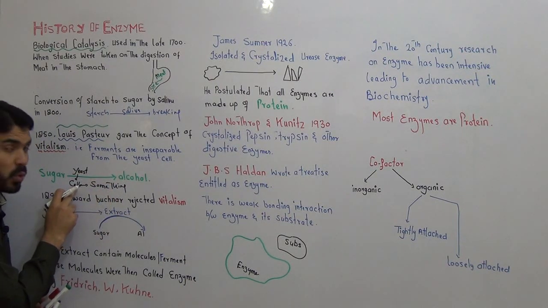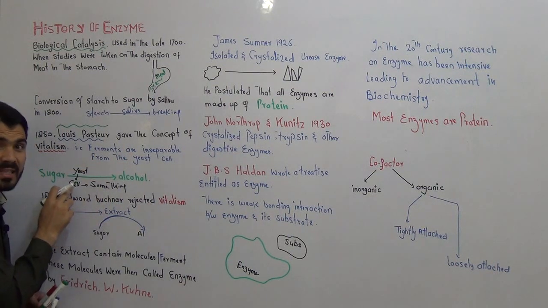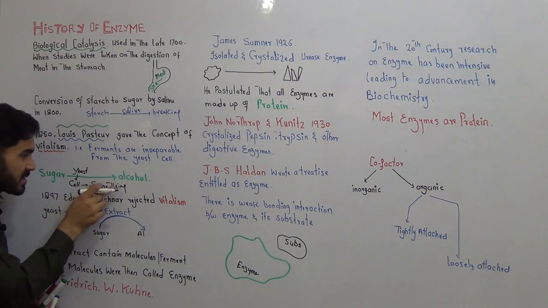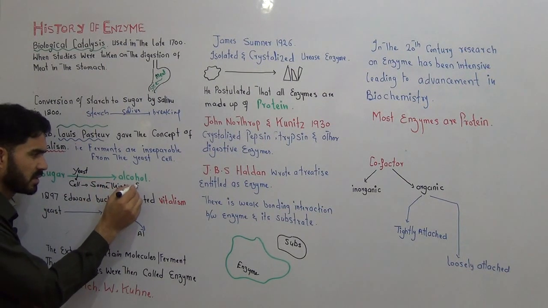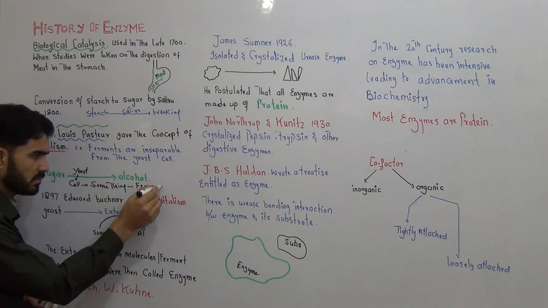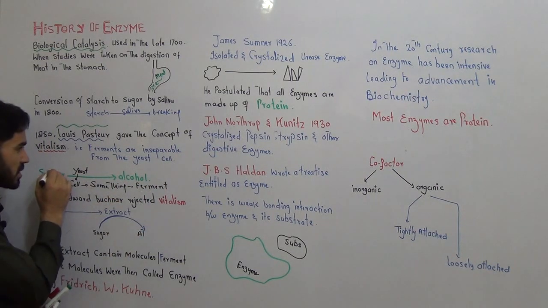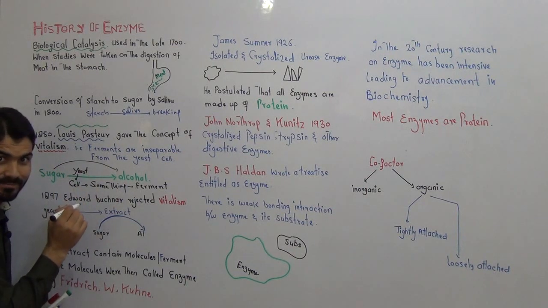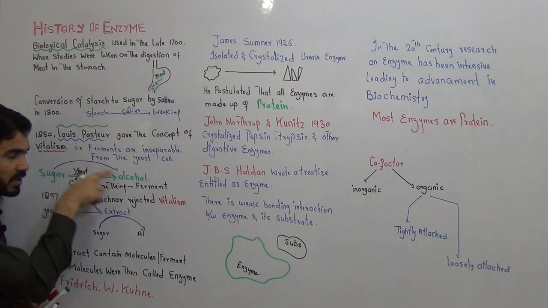Louis Pasteur said there is something inside that cell, and that something he called ferment. He said that because of this ferment, the sugar is converted into alcohol.